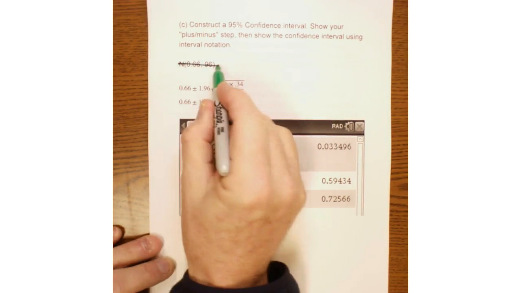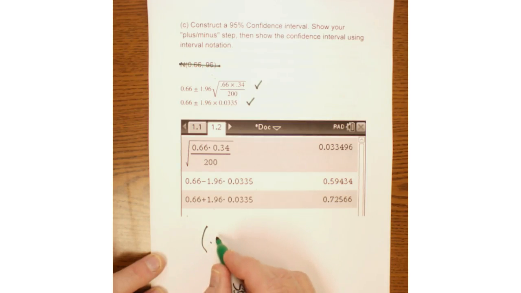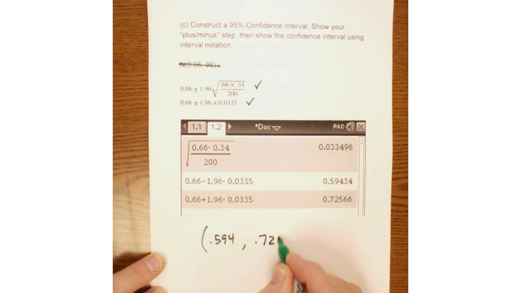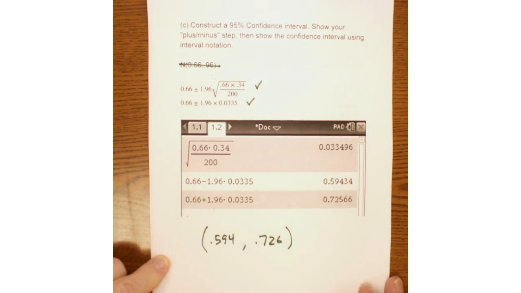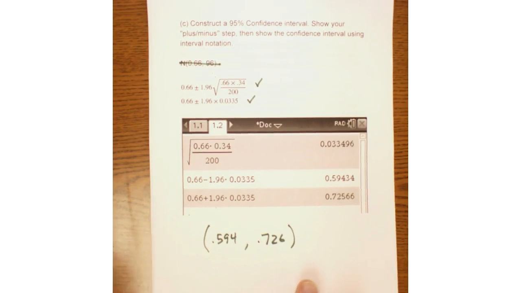ignore that right there. Here's my plus minus step with the square roots, and there's my plus minus step with everything multiplied out. And here's my screenshot from my calculator. So I am 95% confident that between 0.594 and 0.726, I'm 95% confident that the true proportion of college students who think that being financially well off is an important goal is between around 59% and 73%.